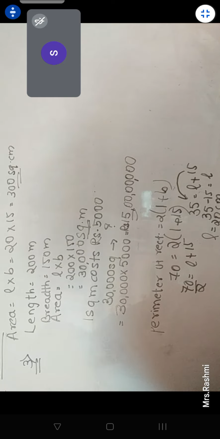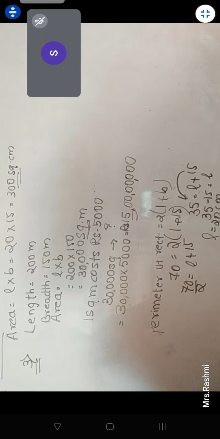We have to find the area. First, we have to find the area of the square. It is same as that of a rectangle. That is area of the rectangle. So area of the square will be equal to area of the rectangle. And the length is also given. First we will find the area of the square.